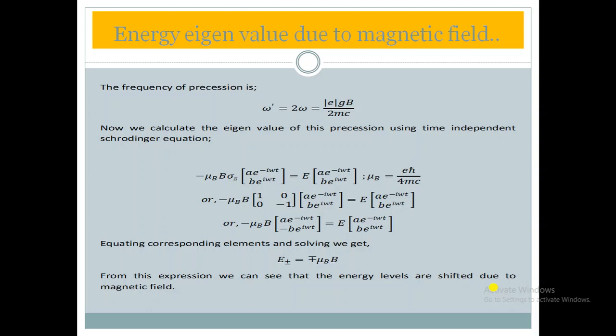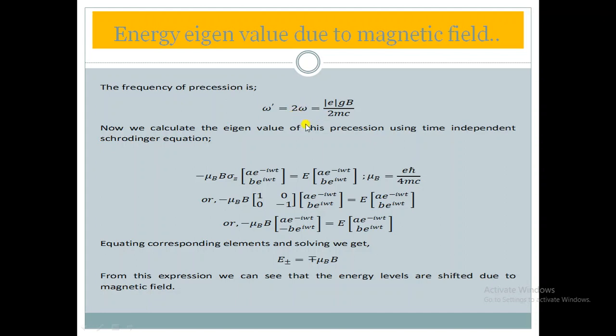Larmor's frequency, or frequency of precession also, and that would be equal to omega dash, equal to 2 omega. Here you can see the frequency of precession is omega dash. For that frequency of precession we have denoted omega dash equal to 2 omega. Generally this Larmor's frequency would be less than or equal to 2 omega. Its maximum value is 2 omega. This omega is the applied frequency.